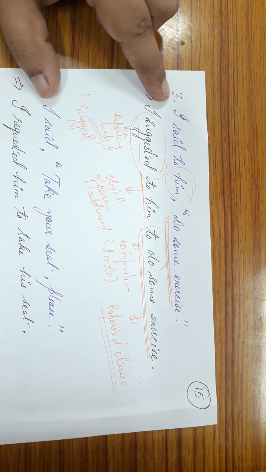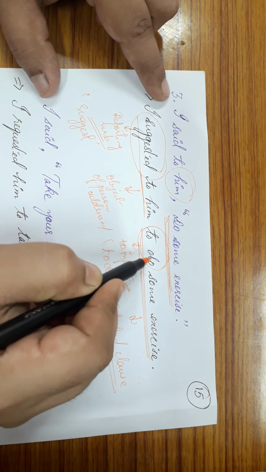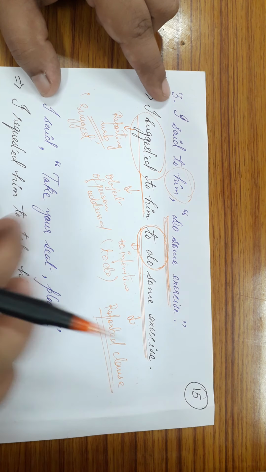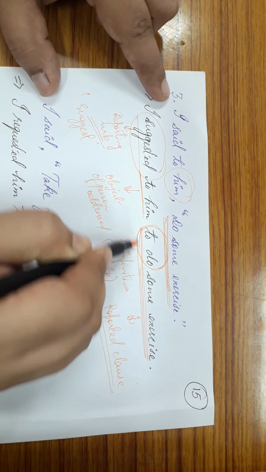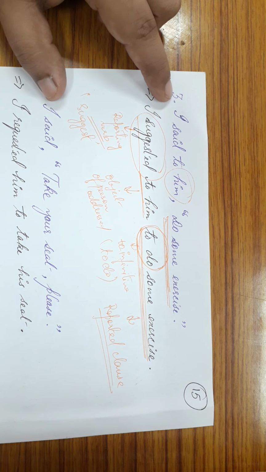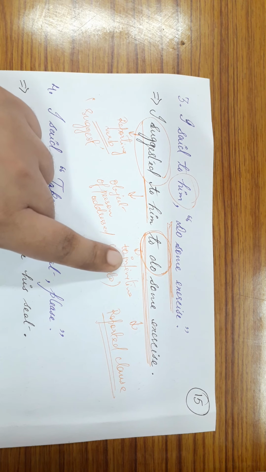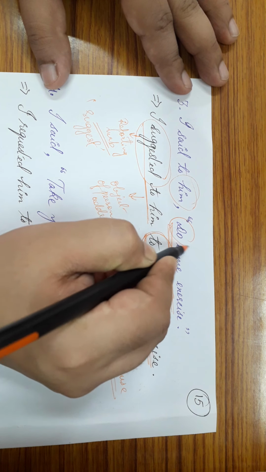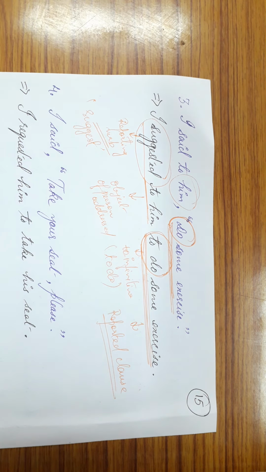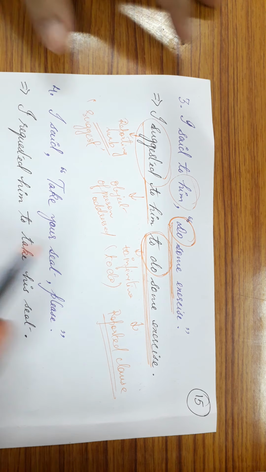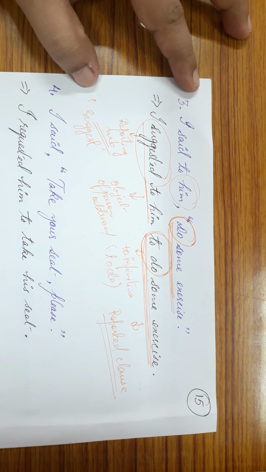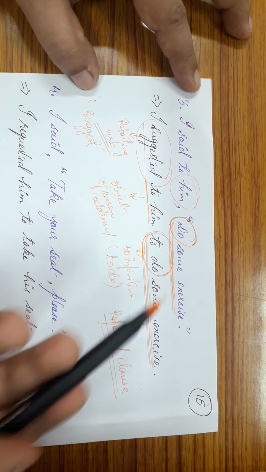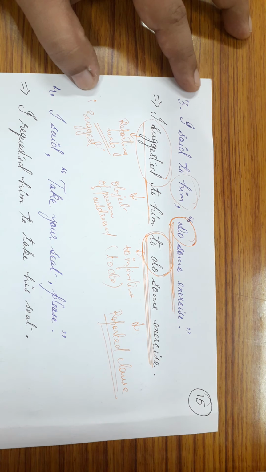Is that clear? Now I am singling out this to infinitive here just to show you, but this entire part is considered as a reported clause. Now how am I getting this to infinitive? I am simply getting this from the verb which is used here in the imperative sentence, which is do. Okay, I said to him to do, or I suggested to him to do some exercise.